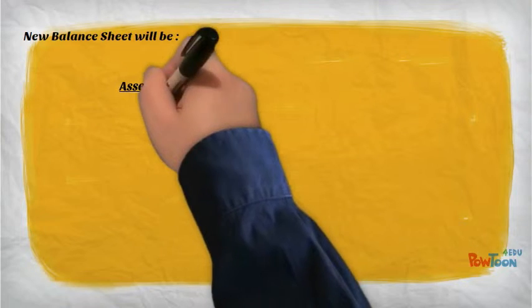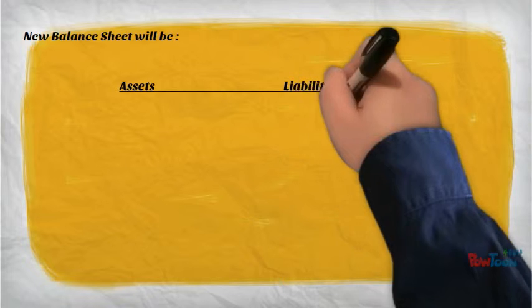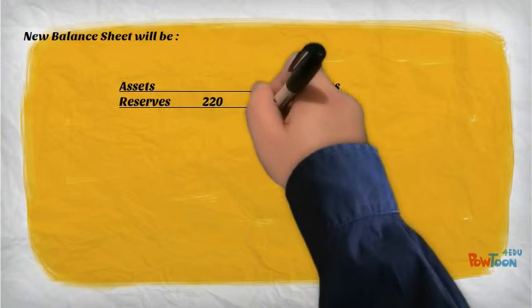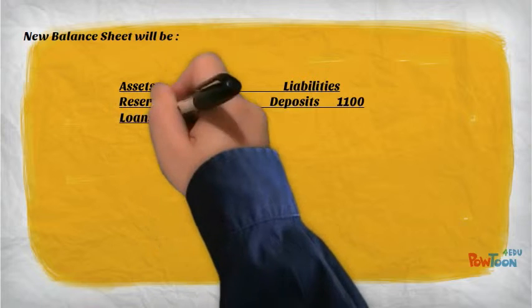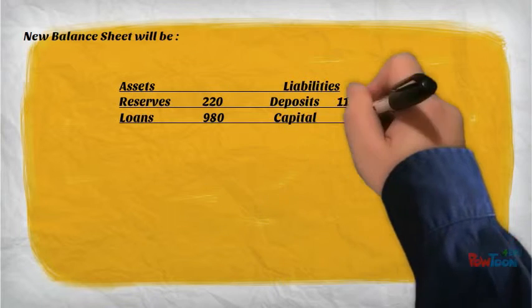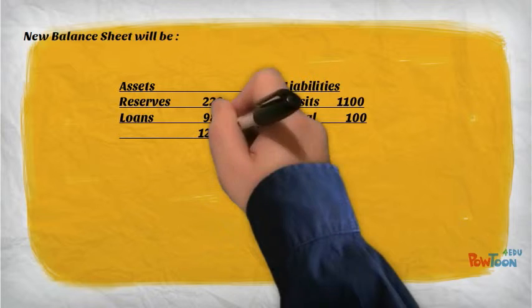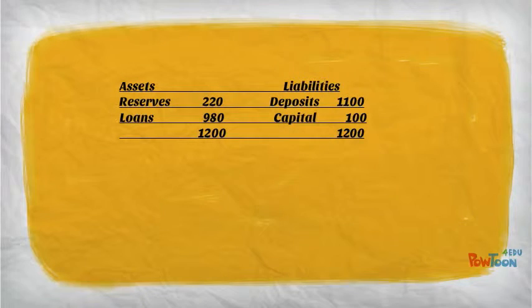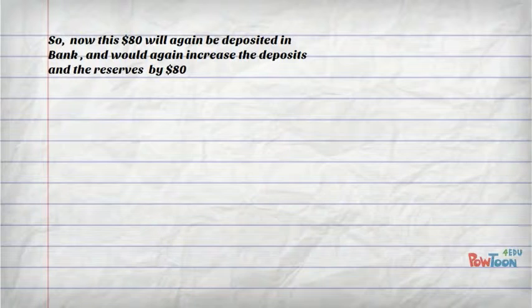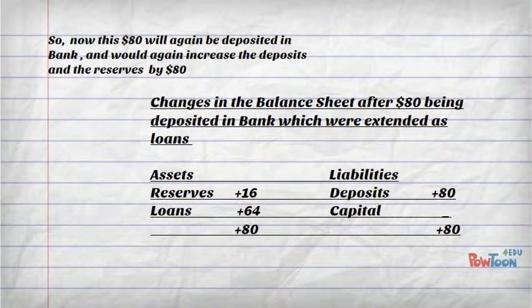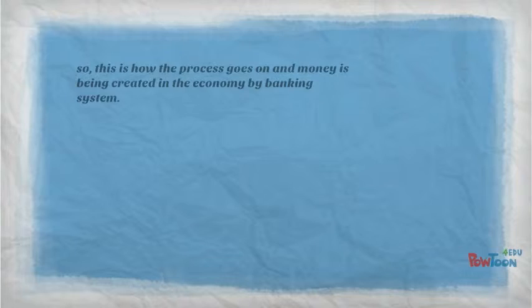What should we do? The bank decides to extend these $80 as loans to the public. So when we extend loans to the public, loans increase by 80 and reserves reduce by 80. Now the 80 is again deposited into a bank as deposits, and out of it, with a 20% reserve ratio, reserves come out to be an additional 16 and additional loans come out to be 64. This is how the process goes on and money is created in the economy by the banking system.